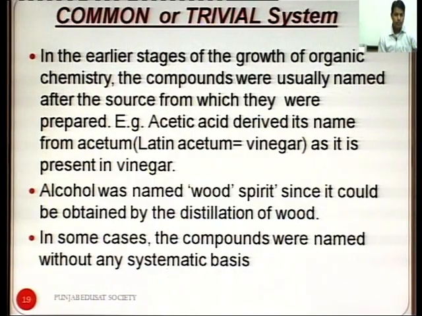Formic acid derived its name from formica, Latin for red ants, as formic acid is obtained from red ants. Alcohol was named wood spirit since it could be obtained by distillation of wood. In some cases, the compounds were named without any systematic basis.